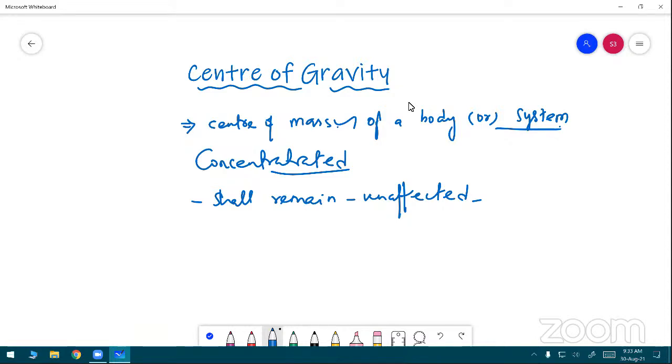The position of the center of mass is at the center of the sphere.